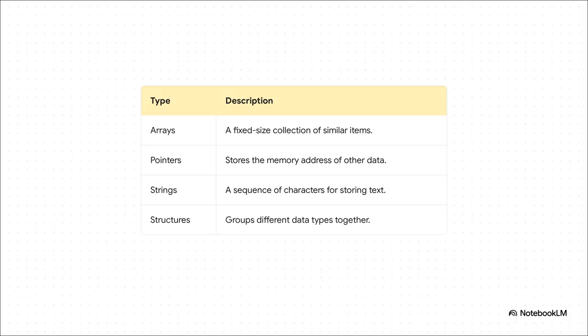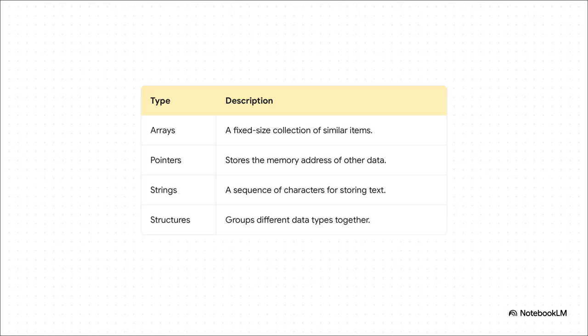Arrays are basically like simple numbered lists. Pointers. Now, these are a little more advanced, but they're super important. A pointer doesn't hold data itself, it holds the memory address of where the data is stored. This is one of the keys to C++'s power, giving you direct control over memory.